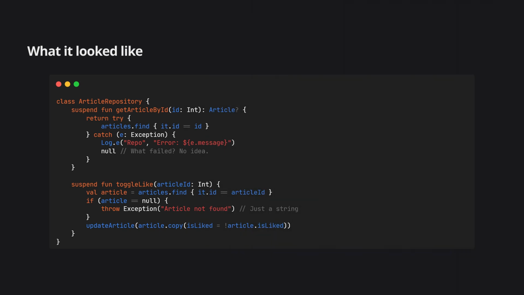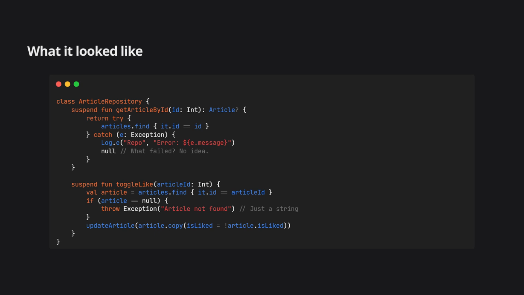This was our typical repository code. Look at this getArticleById method. It returns a nullable article, catches a generic exception, logs the error, and returns null. What actually failed here? Invalid ID, article not found, network error. We have no idea. Information is completely lost.